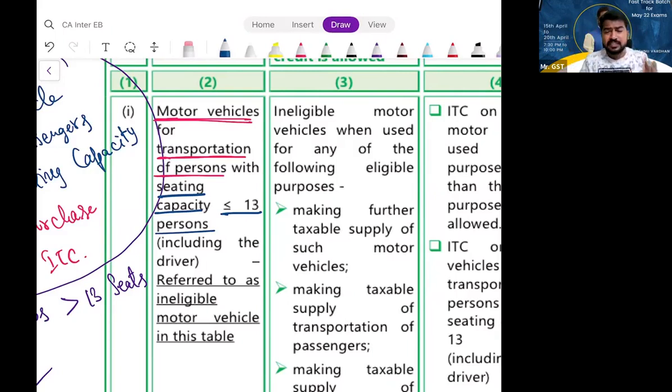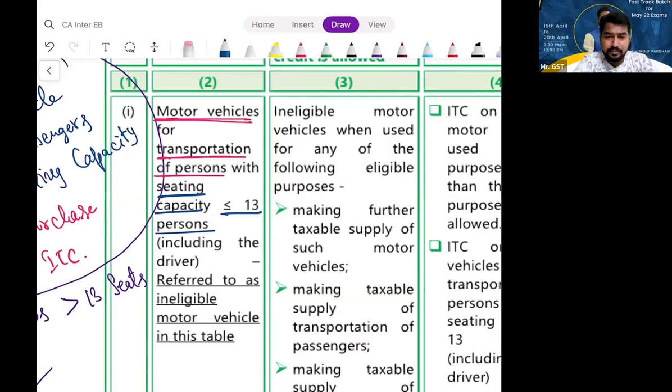So, that means, please understand, there is a company, a private limited company, purchasing a car for its MD, for the transportation of its MD, for the use of the MD of the company. For business purpose, to meet the clients, talk with the clients, all this stuff. So the company is purchasing a car for usage by the MD for business purpose. Can they avail ITC? No. They cannot avail ITC.